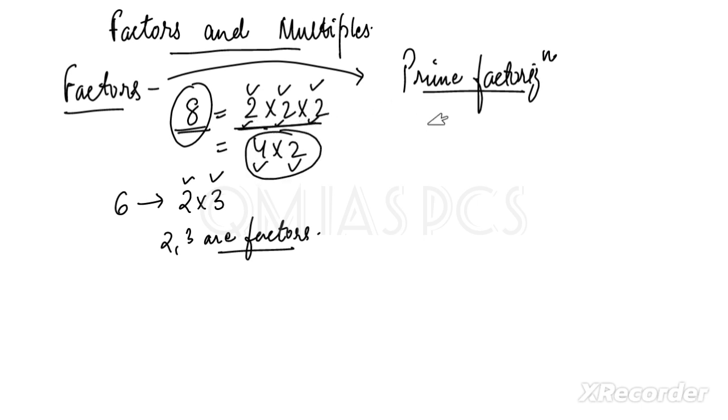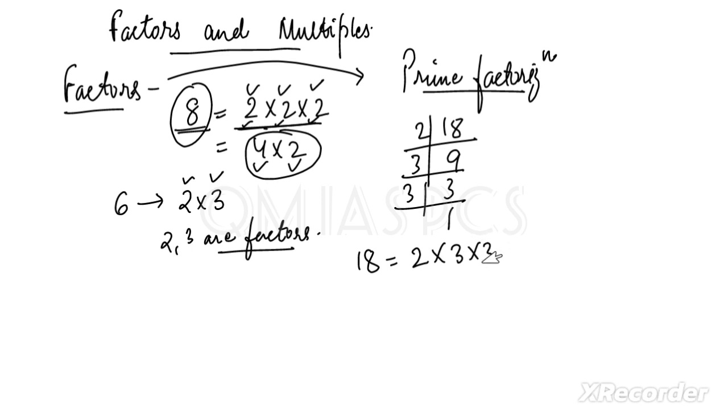Okay, if I say do a prime factorization of 18, we have to do it here starting from 2. If it is divisible by 2, then it is 9, then it is 3, then it is 3, then 3, and it will be 1. So when we are asked to write down the prime factorization of 18, it will be 2 multiplied by 3 multiplied by 3. So what are the prime factors here? 2, 3 and 3. Okay, right.